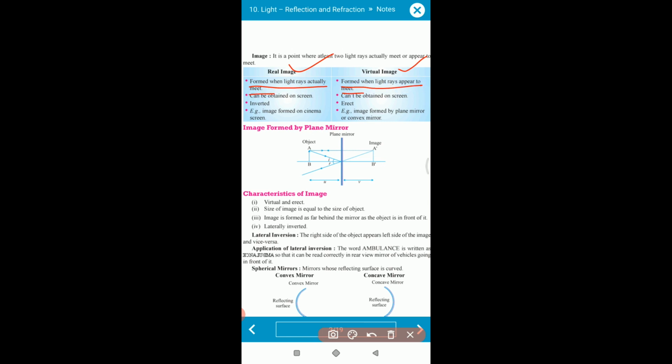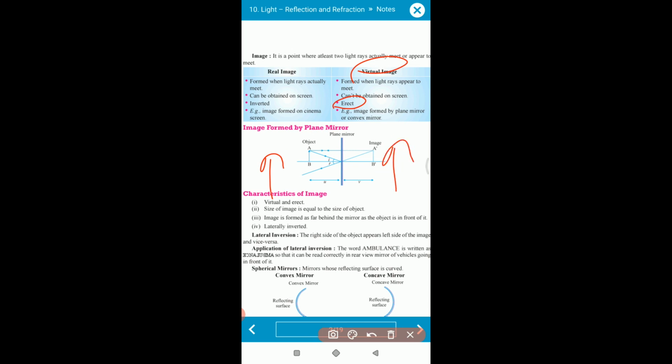A real image is one which actually forms, and a virtual image is one where light rays only appear to form. A real image can be obtained on a screen, but a virtual image cannot be obtained on a screen. A real image is always inverted, meaning if your object is like this, your image will be like this. But a virtual image is always erect, meaning if your object is like this, your image is also like this.